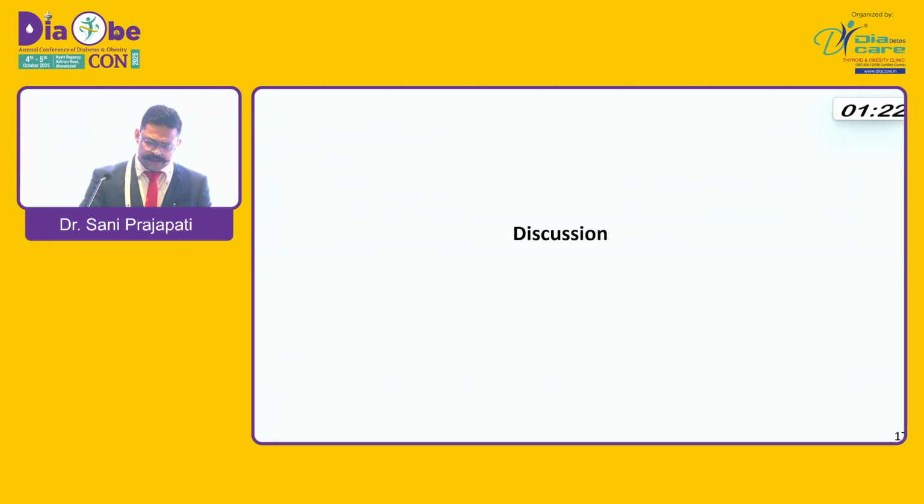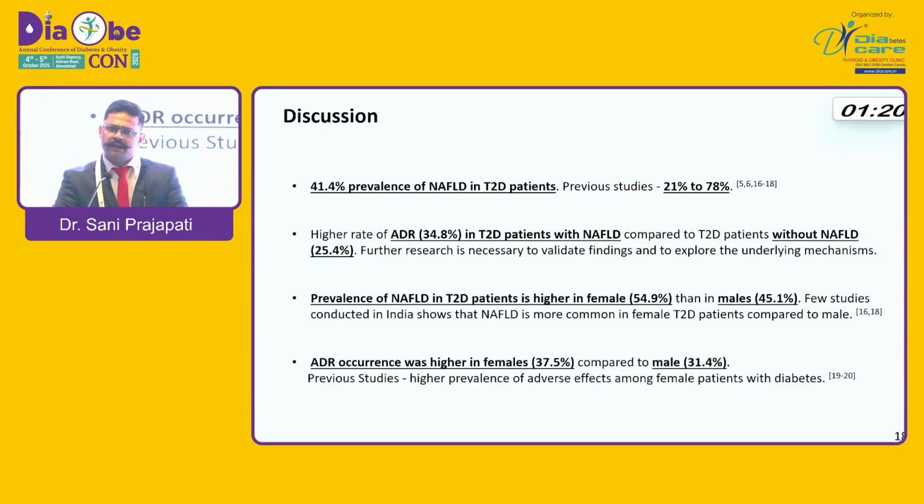With respect to the discussion, of course, prevalence was higher, that is 41.4%, which is also aligned with previous studies, 21 to 78%. A higher rate of ADR, 34.8%, was seen in patients with NAFLD, and without NAFLD it is 24.4%. NAFLD was higher in female patients, 54.9%, and ADR occurrence was also higher in such female patients.